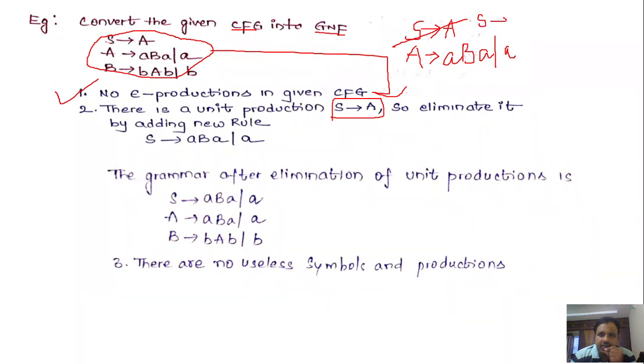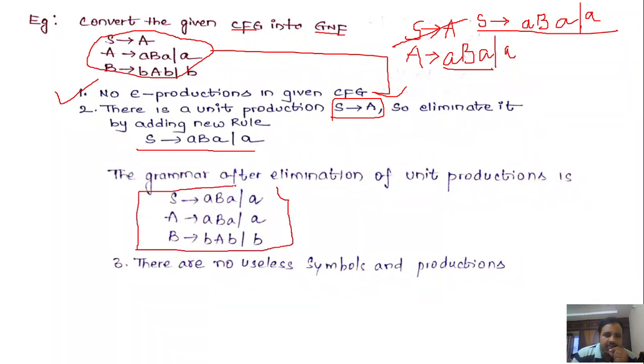Substitute the value of A here in the S production. What is the body of A? Small a, capital B, small a, or small a. And remove this A. So directly you can write the rule S denotes small a, capital B A, or small a. So after elimination of unit production, you will get this grammar, isn't it?